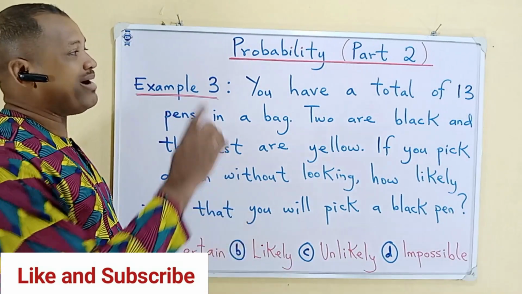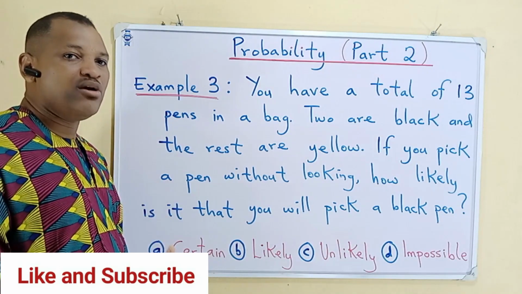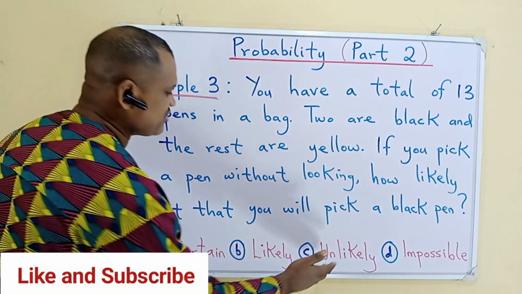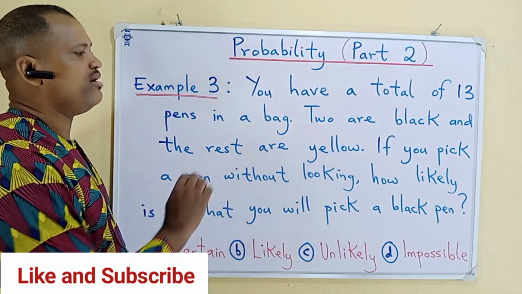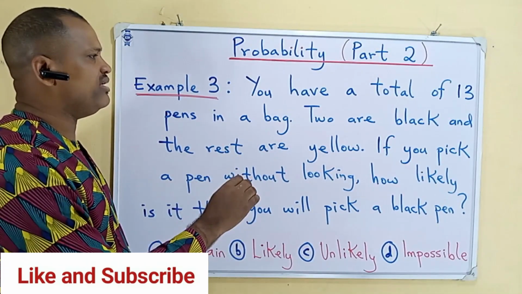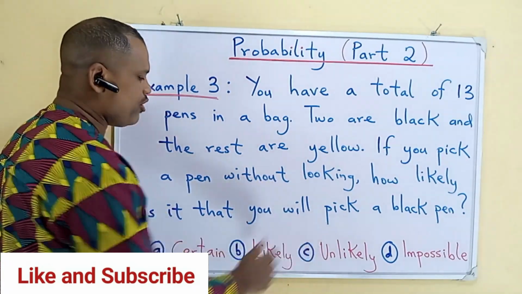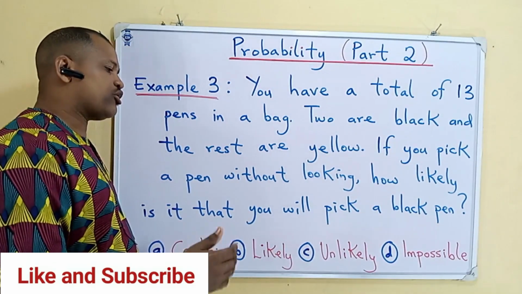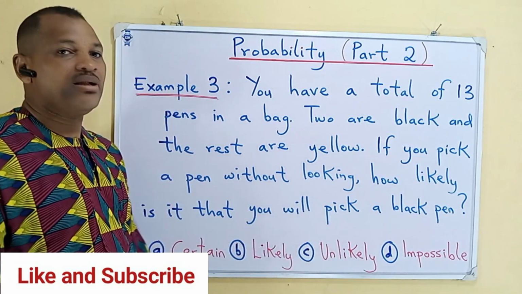Just as we saw in part 1 of probability, when something can happen, but the chances are small, we say it is unlikely. It is possible to pick a black pen from this bag, but because the number of the black pens compared to the number of the yellow pens is very small, we say it is unlikely. So the correct option for this is C, unlikely.